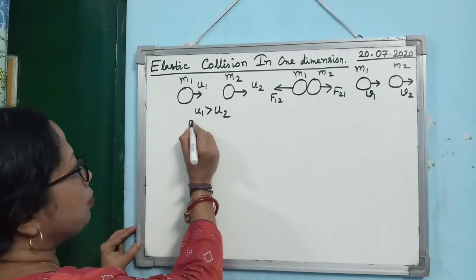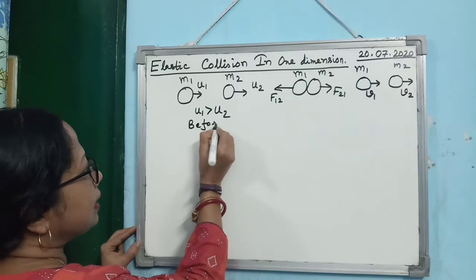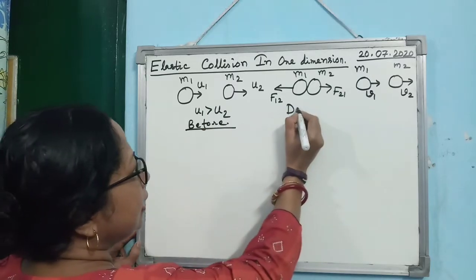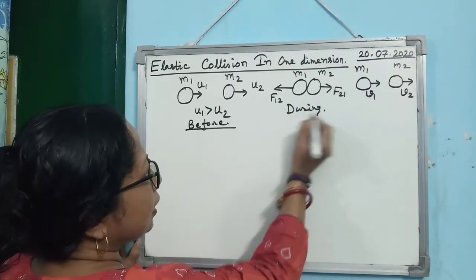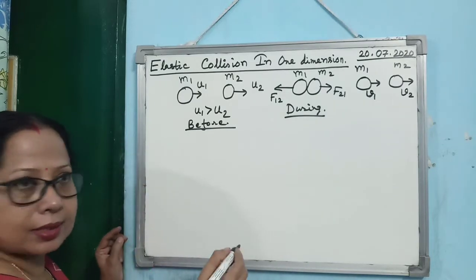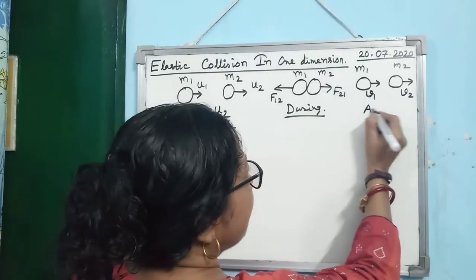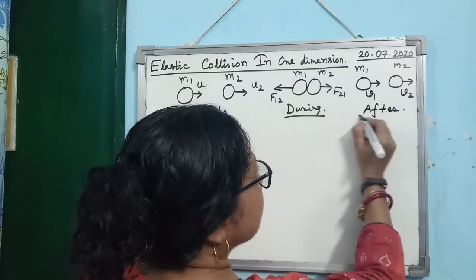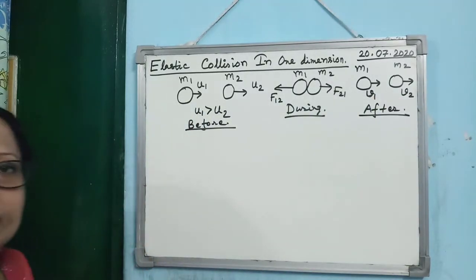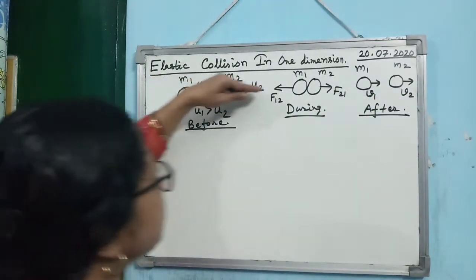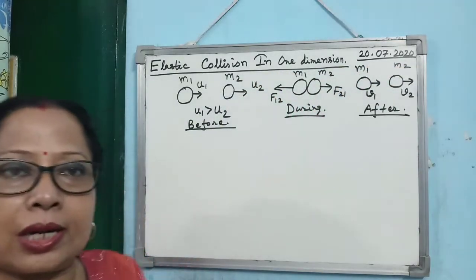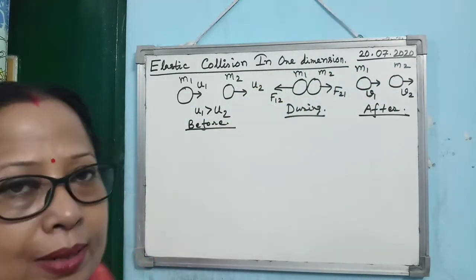This is before collision and this is during the collision, and the word collision I have not written, it is understood. And this one is after collision. After collision the velocities are v1 and v2, and you see they are always moving along the same straight line. That's why it is in one dimension.